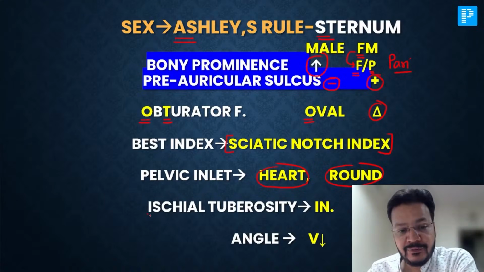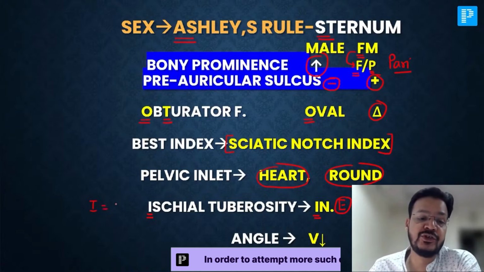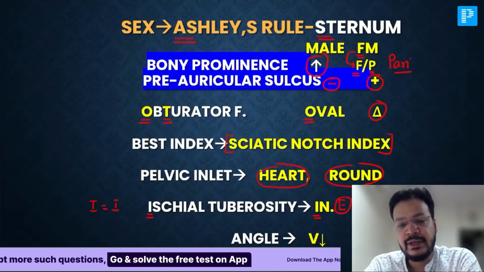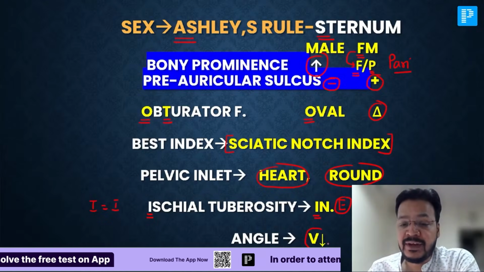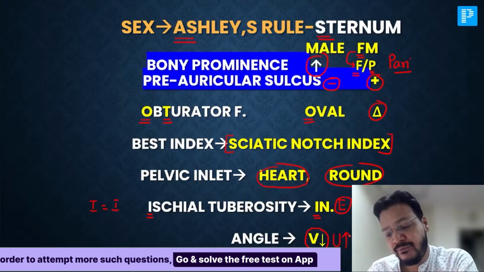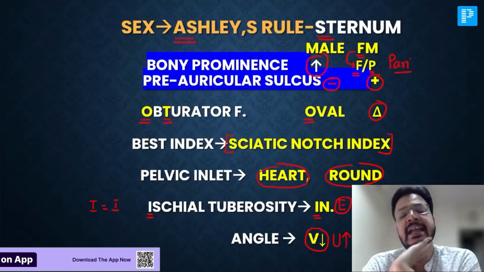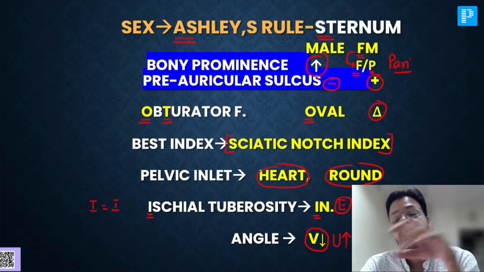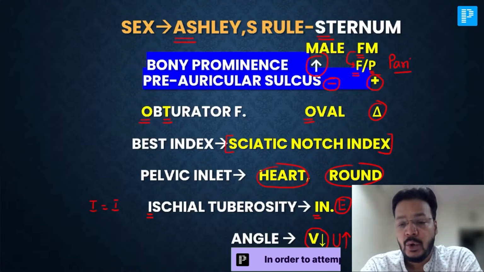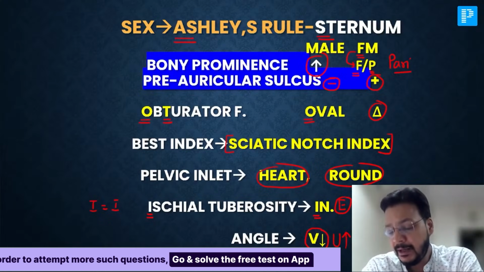Ischial tuberosity starts with I, that is inverted in male and everted in female. Yes, absolutely right. And all angles are V shape and less in male, and U shape and more in female. Again, I'm talking about the last to differentiate. Ischial tuberosity is inverted in male and everted in female. All angles are less and V shape in male, U shape and more in female.